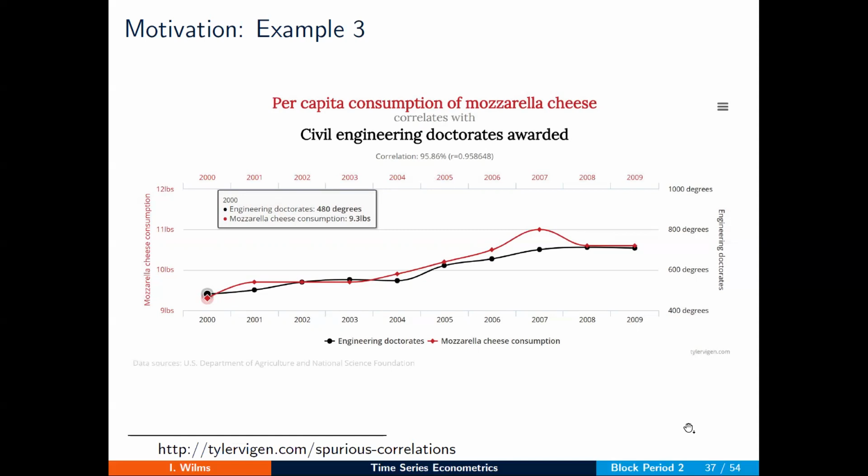Again, I hope that these examples are silly enough to warn you about the problem that is arising here. Namely that these correlations don't tell you anything. They're spurious. They don't tell you anything about the relations between the series that are involved. And we should be careful with these situations.